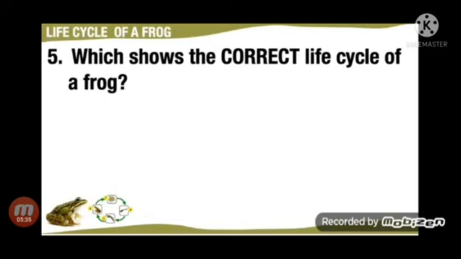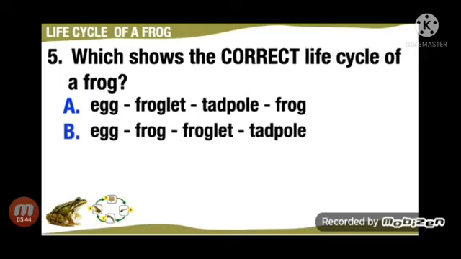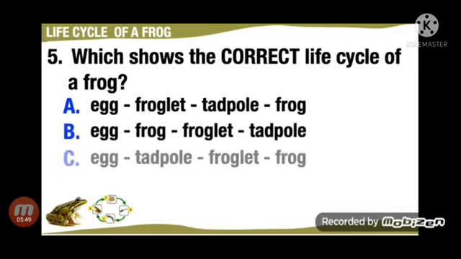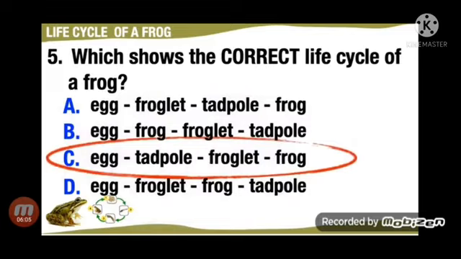Which shows the correct life cycle of a frog? A. Egg, froglet, tadpole, frog. B. Egg, frog, froglet, tadpole. C. Egg, tadpole, froglet, frog. D. Egg, froglet, frog, tadpole. The correct answer is C. Egg, tadpole, froglet, frog.